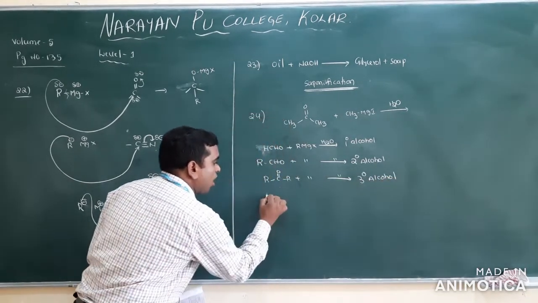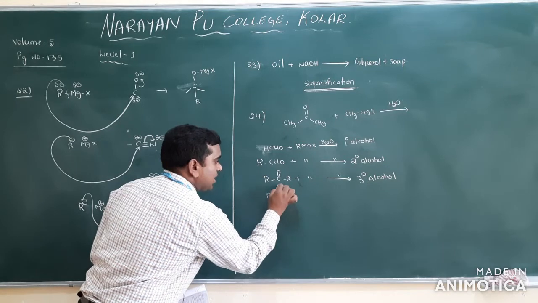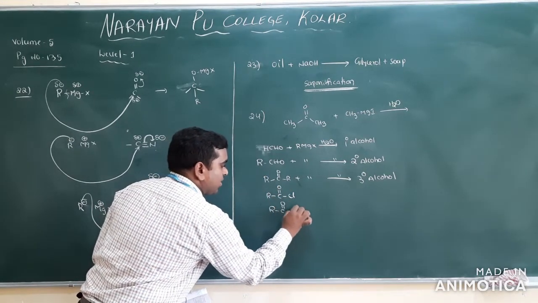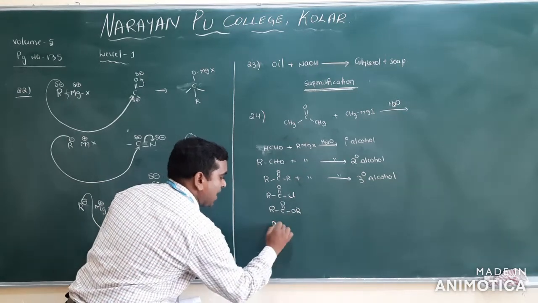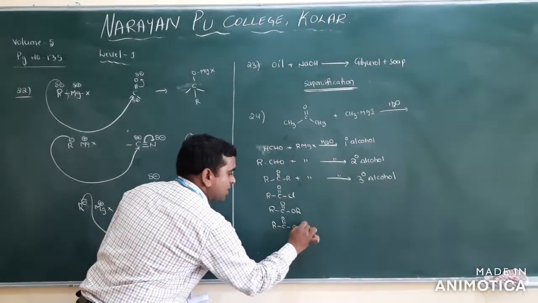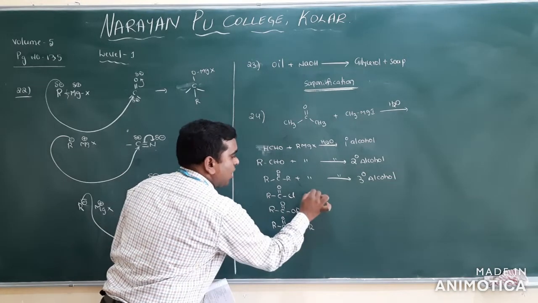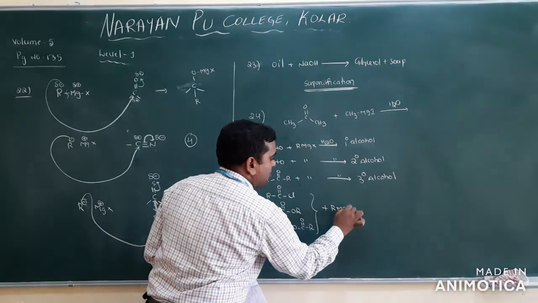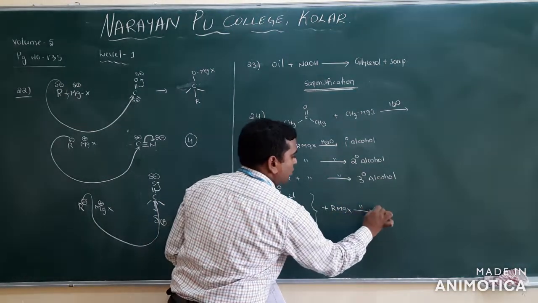Also all acid derivatives, acid chloride, ester, and acid anhydride, are treated with RMgX followed by hydrolysis.